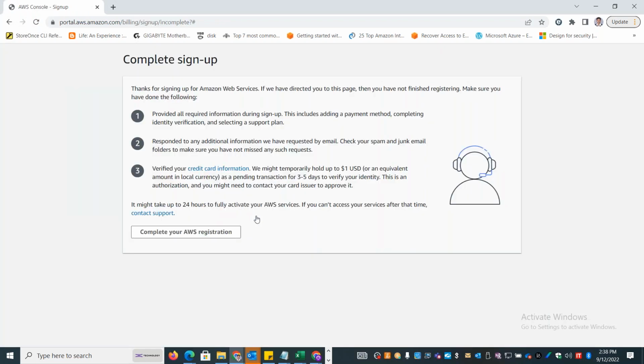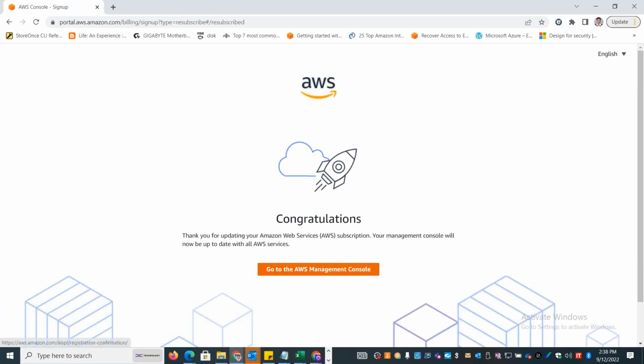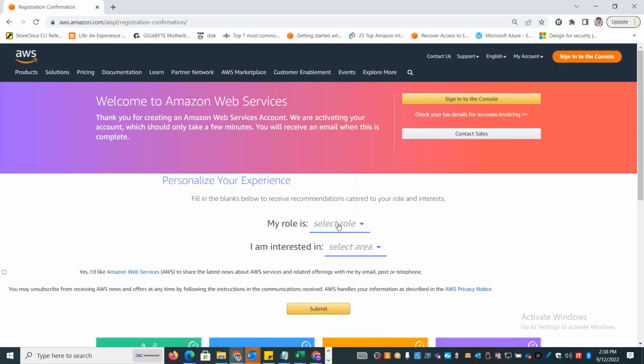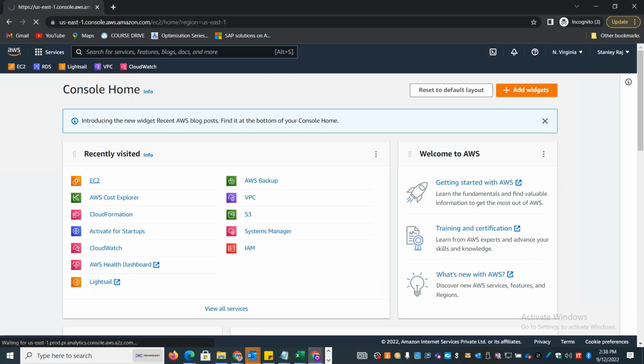Now we are going to learn EC2 to start with. This is the primary computing capacity that we use, and this is the mostly used service as well when you want to have virtual servers created in cloud. Sometimes it might take up to 24 hours to fully activate your registration. Let me try to complete my AWS registration now. It says it is completing my registration and subscription is active. So you will be able to go and start creating the resources. So let me go on to my other account, and let me open up the EC2.